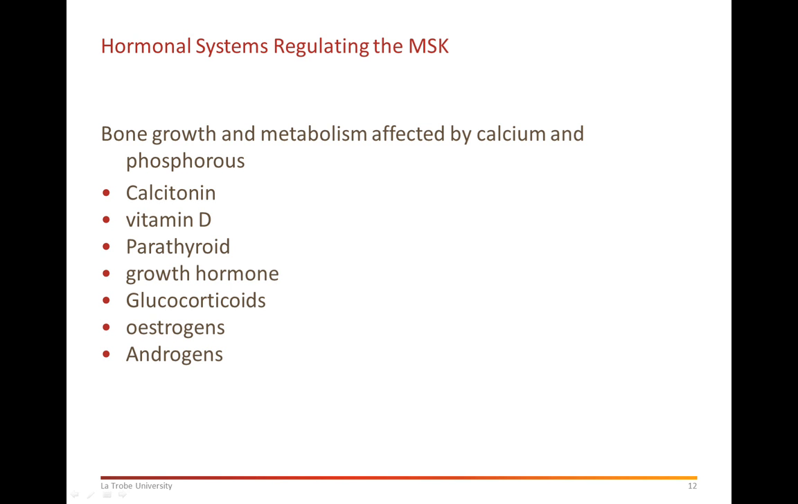Just as a snapshot, I would say calcitonin is responsible for deposition of calcium in bones and maintains bones, while vitamin D helps in absorption of calcium from the GI system. Parathyroid hormone maintains calcium levels in blood. Growth hormone, of course, stimulates growth of bone cells. Glucocorticoids suppress bone growth. Estrogen and androgens help to maintain strong bones, so they stimulate osteoblasts to secrete matrix and maintain the strength of bones. So all these hormones work together.